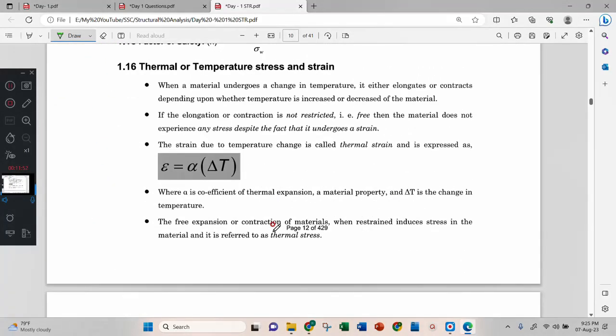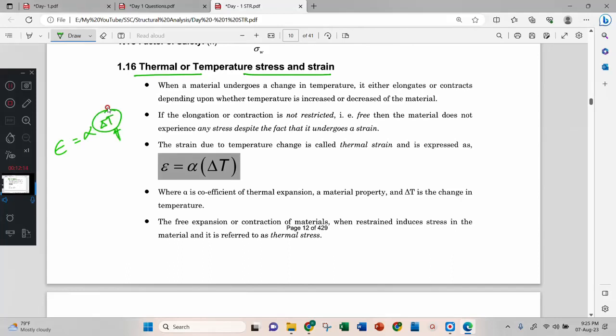Okay. And thermal or temperature stresses: the strain is equal to alpha into delta T, where delta T is the change in temperature.